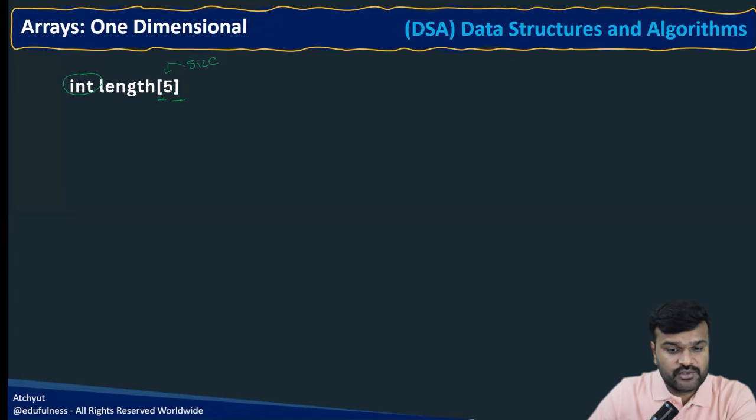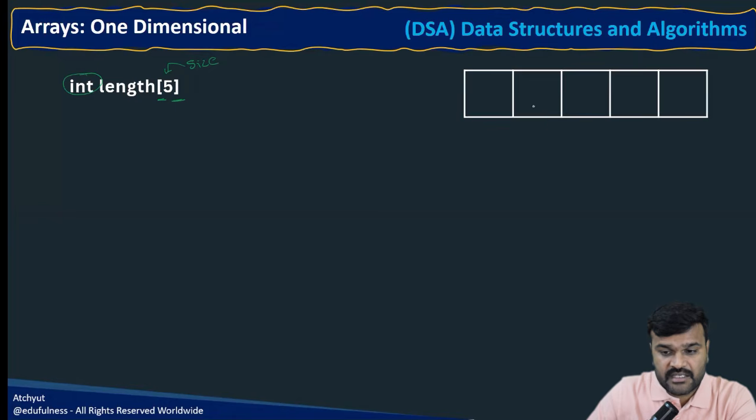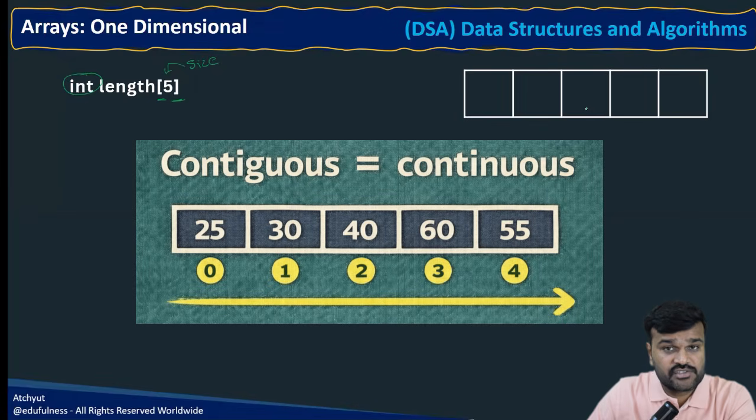Then when you tell the compiler like this, what will happen? Exactly 5 contiguous memory locations are going to be created. Size 5 means it is going to hold 5 integer values. That's why 5 memory locations are allocated.